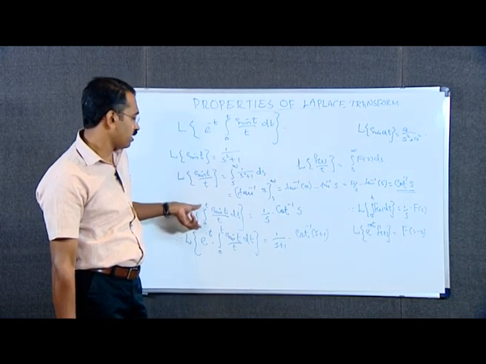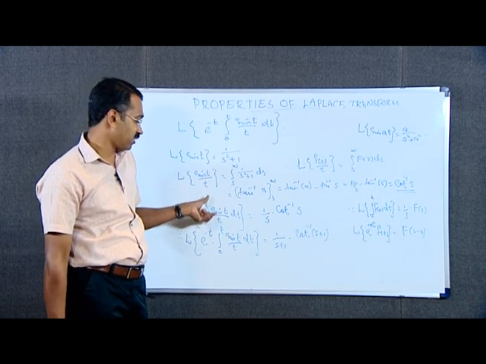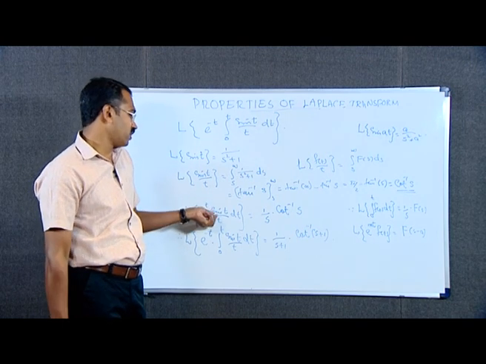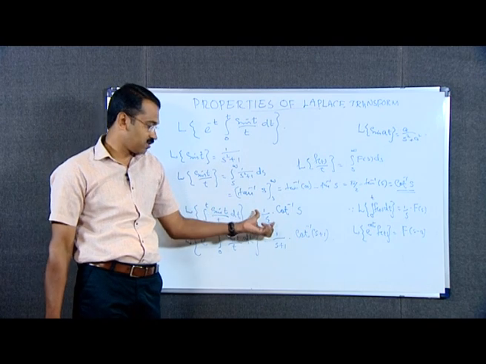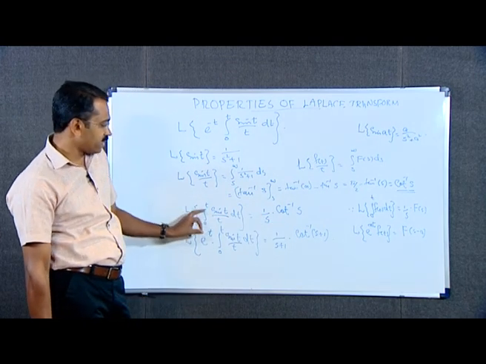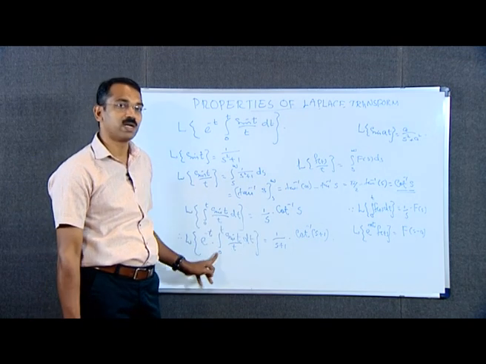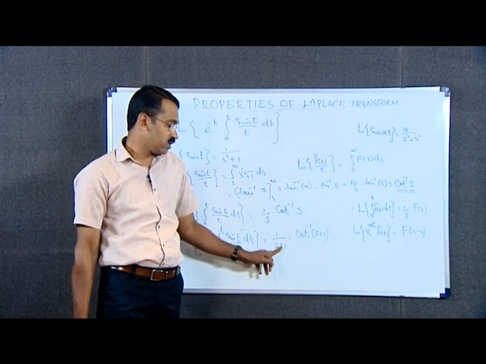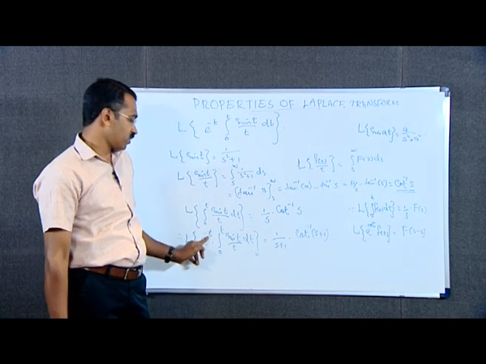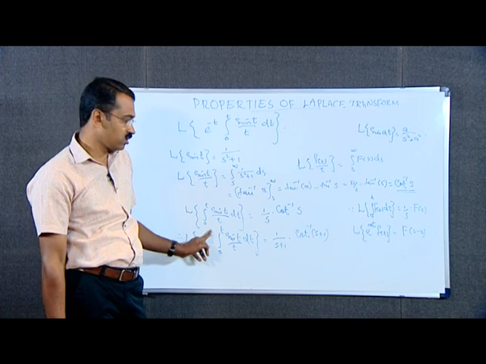Therefore, here Laplace transform of this function, this integral, we have to take this integral as a function of t, and the corresponding Laplace transform is 1 by s into cot inverse s. Therefore, we multiply this function, means the corresponding Laplace transform is obtained by replacing s by s minus minus 1, that means replace s by s plus 1.